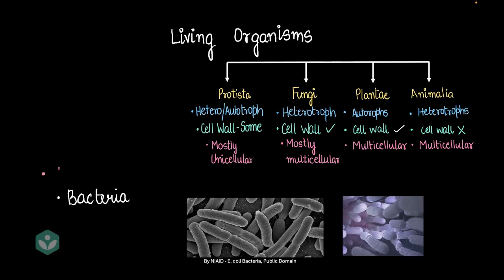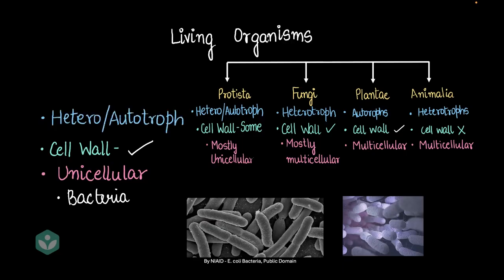Okay, so bacteria are always unicellular. This category mostly has a cell wall, so I'll put a tick on that. And this category is sometimes heterotrophic, sometimes autotrophic. And the name of this category is called Monera. Monera consists of all the bacteria in the world. There is no other organism that is classified as Monera. So these five categories, Monera, Protista, fungi, plantae, and animalia, these make up the five categories or the five kingdoms of living organisms.